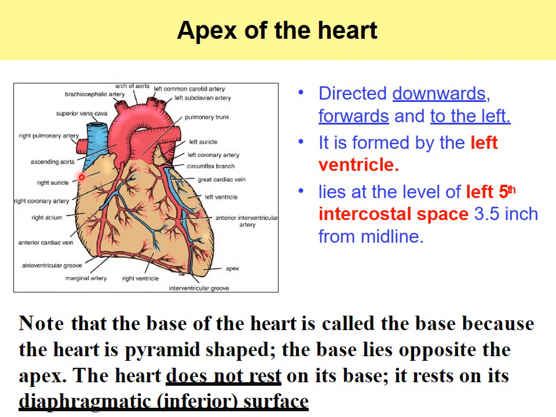So this is the apex of heart directed downward, forward and to the left and is formed mainly by the left ventricle. It lies at the level of left fifth intercostal space 3.5 inches from the mid-clavicular line.